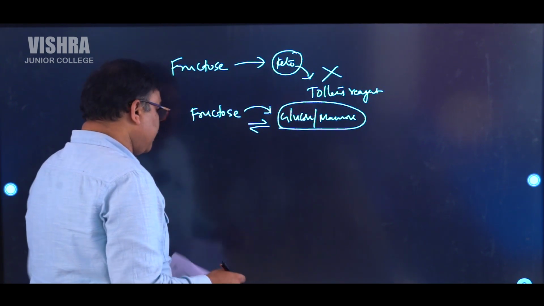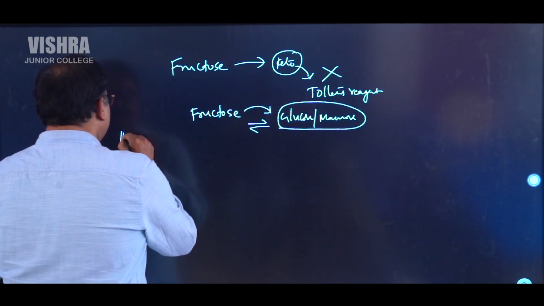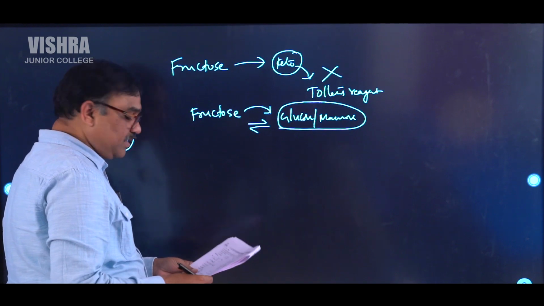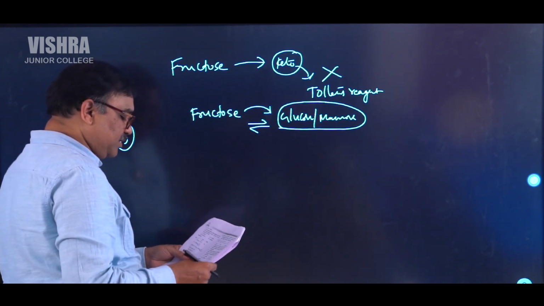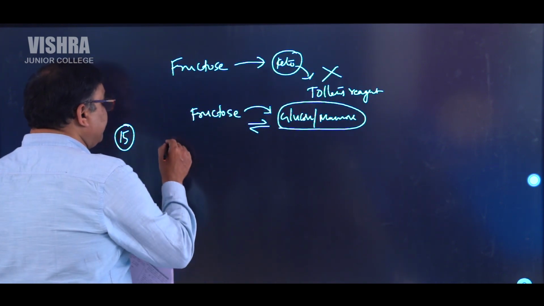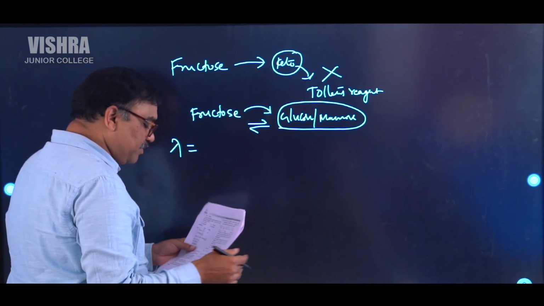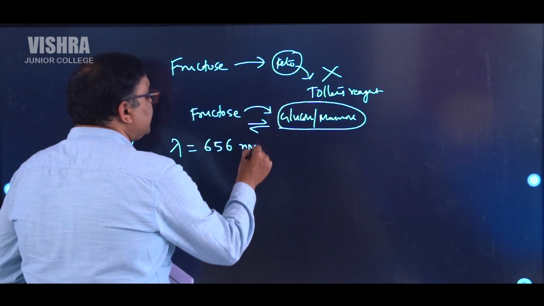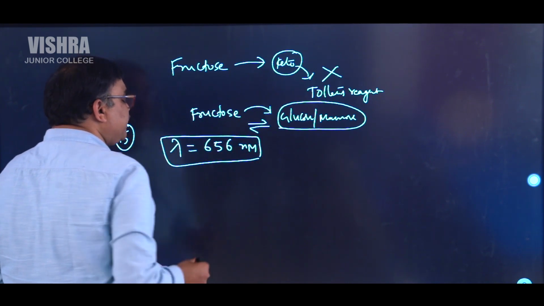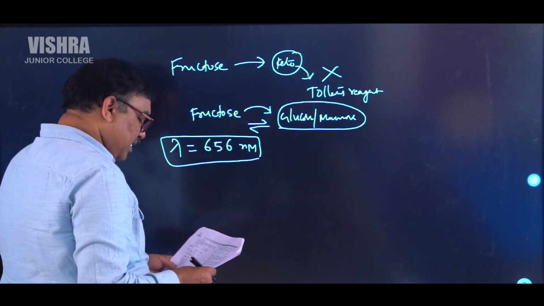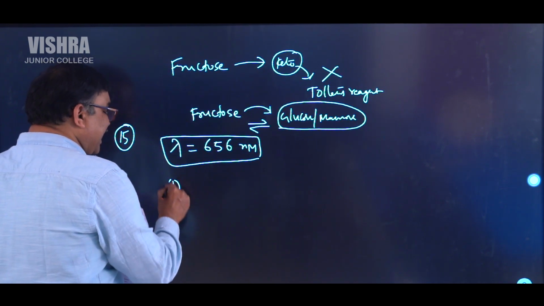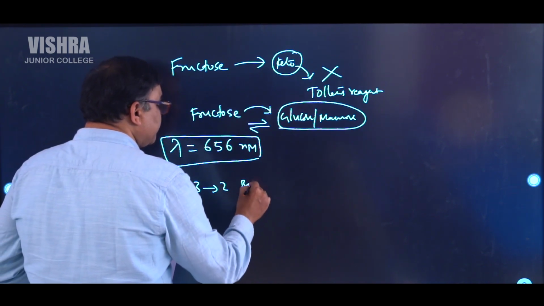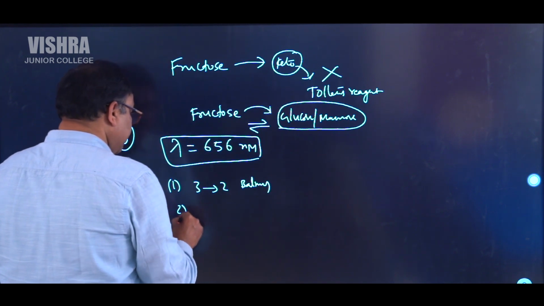Now let us go to question number 15. We are already done with the question paper, students. Almost all of these are memory based questions which are given by our students. So see here, there is a wavelength given. This is from atomic structure, the easiest chapter, which most of the students feel is very easy. So this question is also easy. They have given the wavelength. They are asking for which transition? 3 gives 2, Balmer series. Second one.